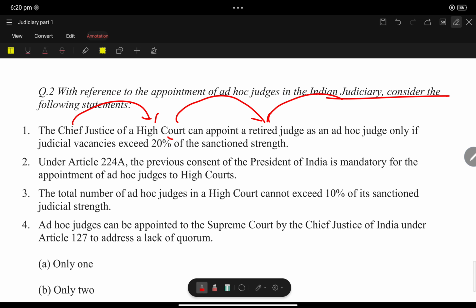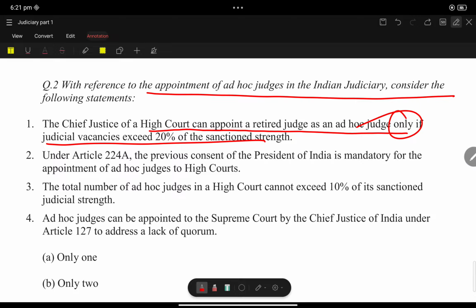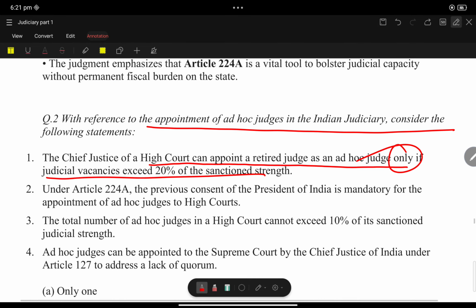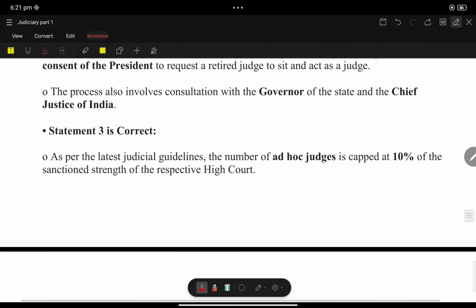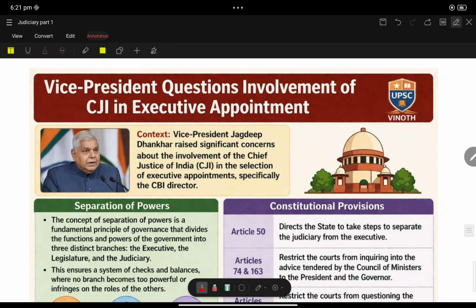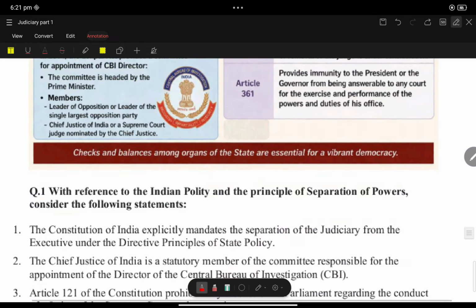Another question with reference to the appointment of ad hoc judges. The Chief Justice of a High Court can appoint a retired judge as an ad hoc judge only if judicial vacancies exceed 20%. You know that this statement 1 is incorrect; it is 10%. The same question, I think, under Article 224A. Let us skip this question. In 2014 there was a question, so I made this question.